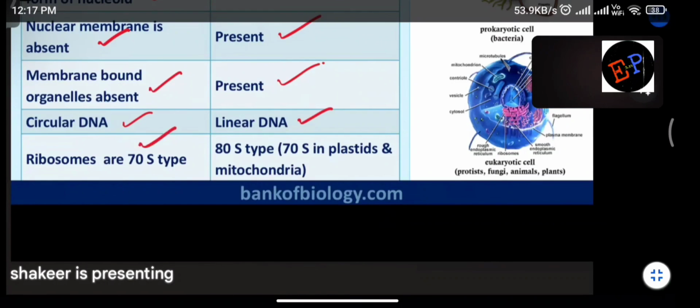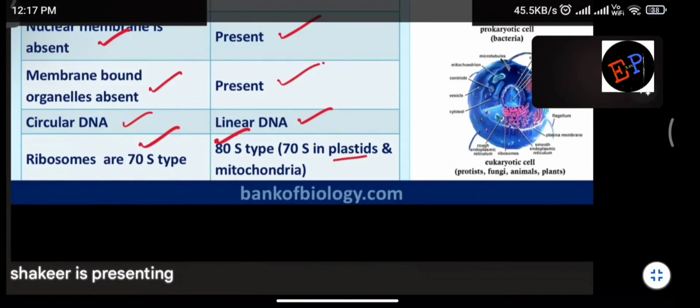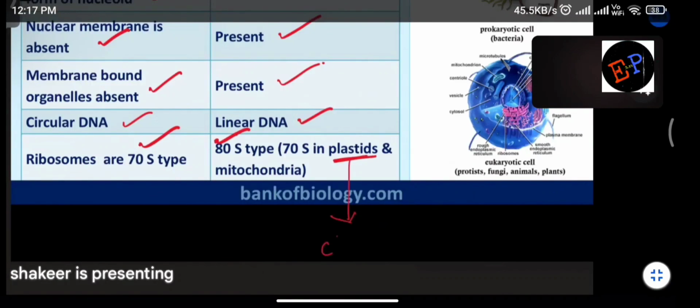Clear? Ribosomes are 70S in prokaryotes, but here they are 80S. But inside the plastids, which means chloroplast, what is the size of ribosomes? 70S ribosomes. Also in mitochondria you can find 70S ribosomes. So in animal cells, where do you find 70S ribosomes? Inside the chloroplast as well as mitochondria. All the remaining ribosomes are 80S ribosomes.